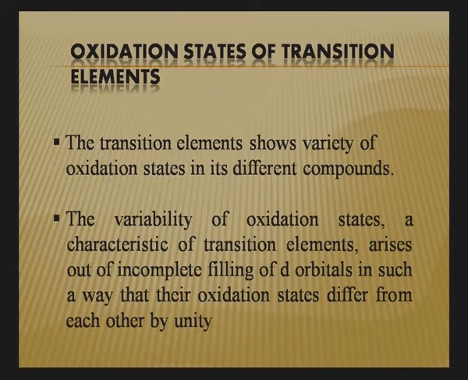Now we have already seen s and p block elements. S and p block elements generally do not show variable oxidation states. If they show, the reason is different, because of the inert pair effect. But in the case of transition elements, it is quite a different criterion. When we say variable oxidation state, it means they show more than one oxidation state. More than one means that they can show +2, +3, +4, and so on.